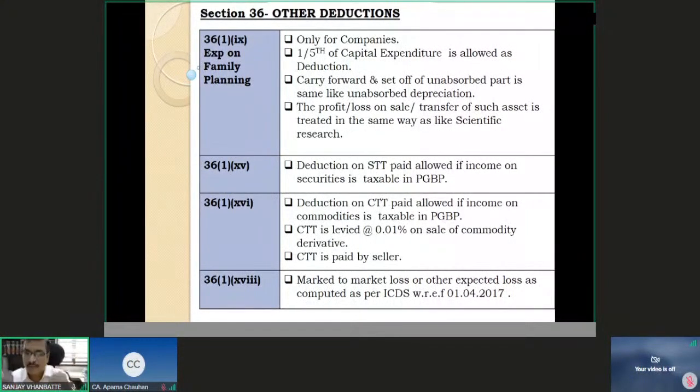In the first place, it becomes an income of the employer. 10,000 rupees salary, 2,000 rupees deducted, it becomes my income. And I will get the deduction of this 2,000 rupees only when I make the payment. And what is the another condition? Another condition is that this 2,000 rupees, I must make the payment of it by the due date of the respective statute as prescribed in the respective statute.